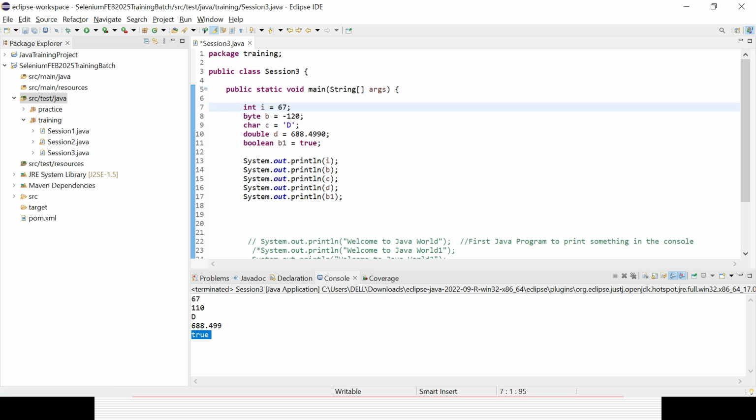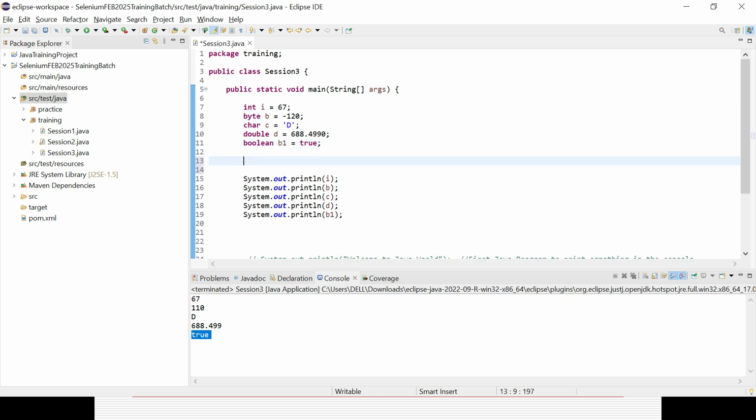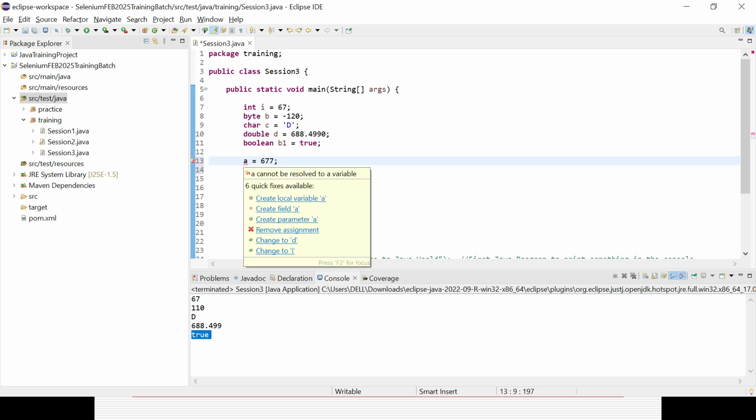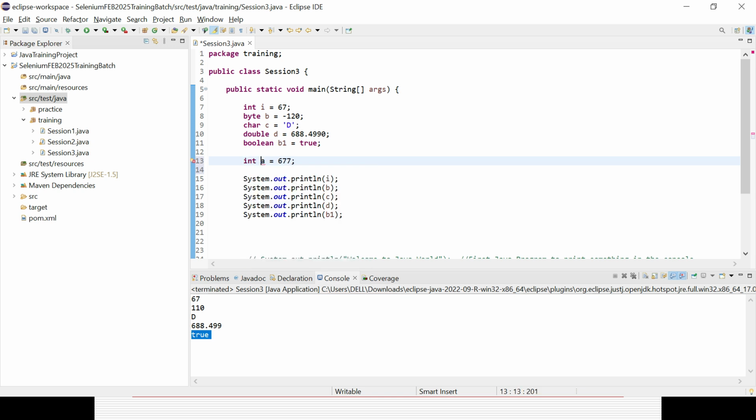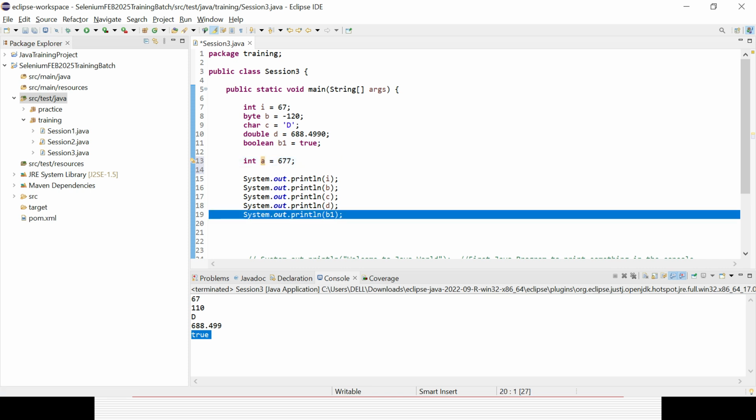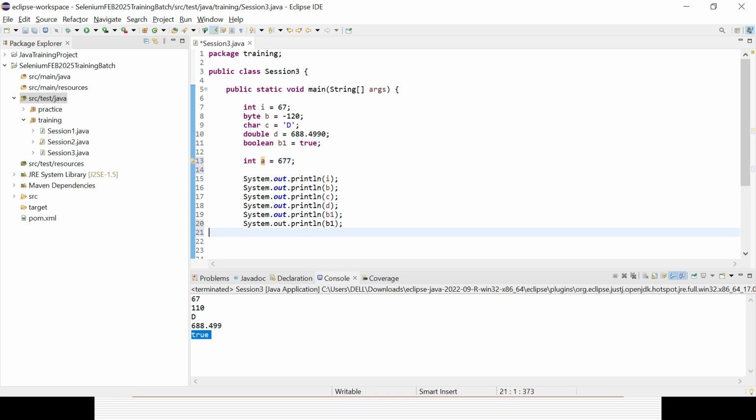And now say I want to declare some variable, maybe anything, A equal to say 700. So will it work? No. A variable cannot hold a value without a data type. So if you give it as integer, then it will work. And you could see again errors like a warning, because I did not use that variable at all. So I can use it now, and automatically the error message will be gone. So these are a couple of things you need to understand whenever you are dealing with data types and variables.